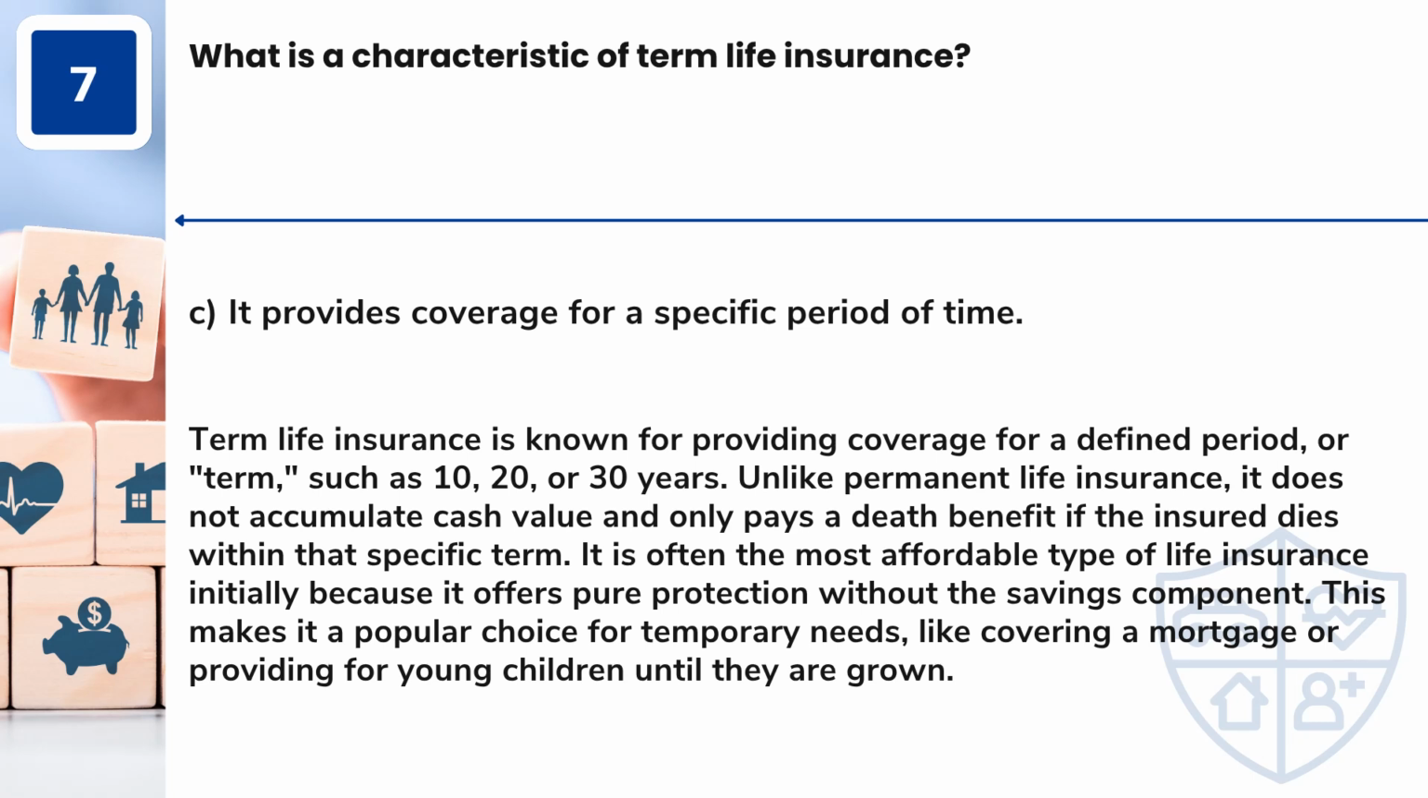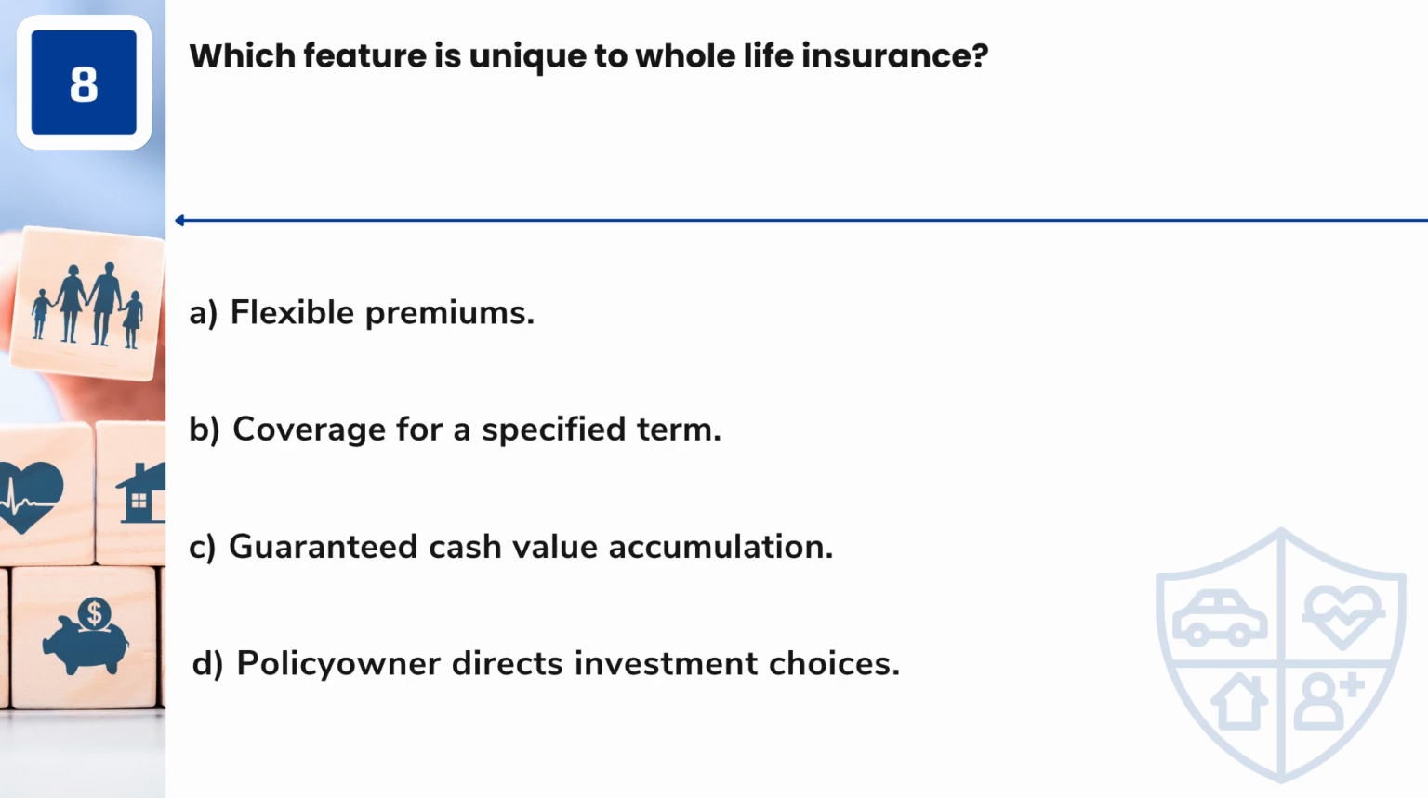It is often the most affordable type of life insurance initially because it offers pure protection without the savings component. This makes it a popular choice for temporary needs, like covering a mortgage or providing for young children until they are grown.